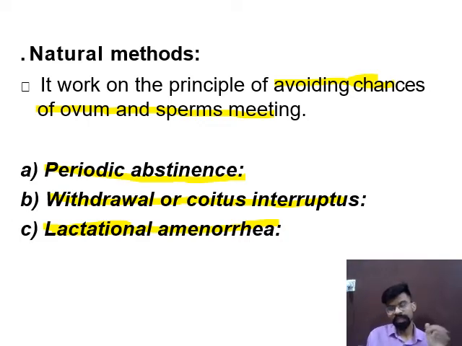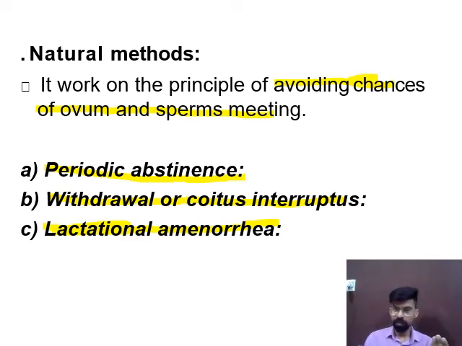During the initial days of lactation, up to about 6 months, no menstruation or ovulation occurs. So when no menstruation or ovulation occurs, the chances of fusion of male and female gametes are also very less. This is known as lactational amenorrhea, and this method is safe up to 6 months.